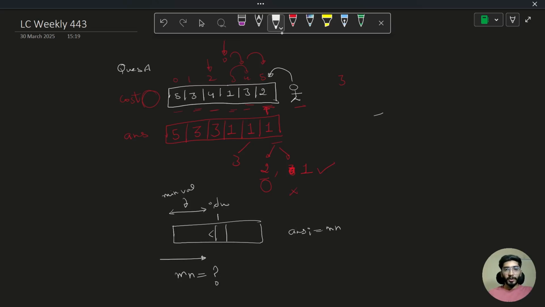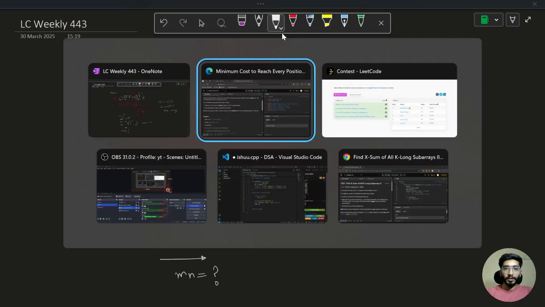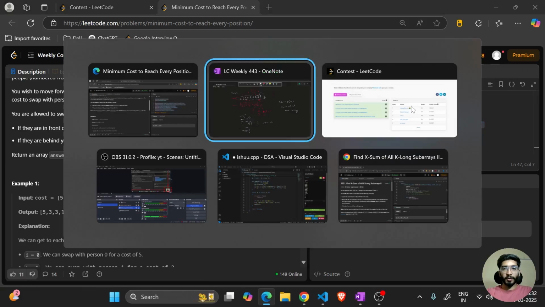The total time complexity required to do this would be order of n, and the total space complexity will also be order of n to construct the answer array. Cool. Let's see this in the code. It's pretty straightforward.